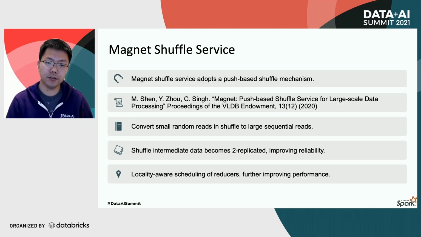Facing all these challenges with Shuffle and the limitations of the existing optimizations, we realized that solving these issues requires a more fundamental improvement to the Shuffle operation itself. For this, we have designed and implemented Project Magnet, a novel push-based Shuffle architecture. Magnet aims to merge small Shuffle blocks into larger ones, thus optimizing the I/O pattern during Shuffle. As part of this process, a second replica of the Shuffle data gets created, which helps to further improve the reliability of Shuffle. And more importantly, Magnet also aims to significantly improve the Shuffle data locality, which significantly boosts the performance of the Shuffle operation.